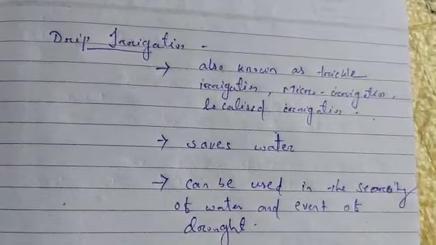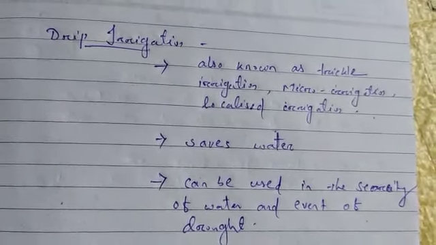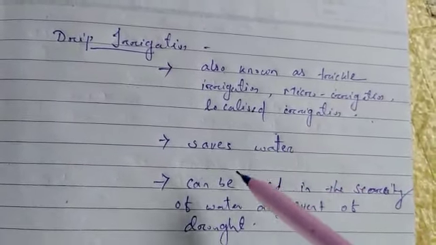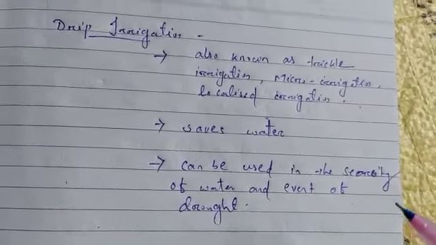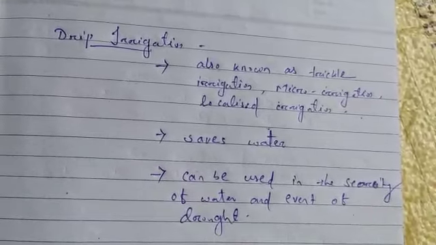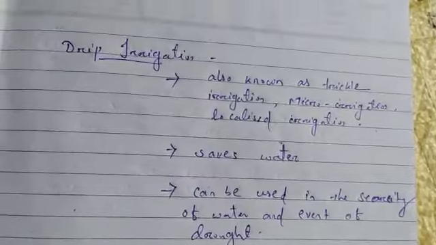It provides water directly to the base of the plant or the root zone, so that the roots can absorb the water. That is why this method saves a lot of water. It can be used in times of water scarcity or in the event of drought also.